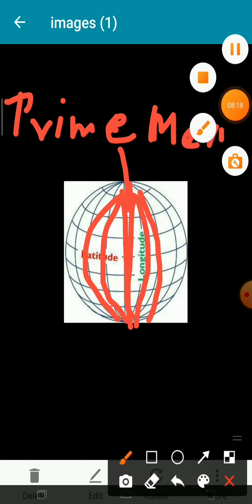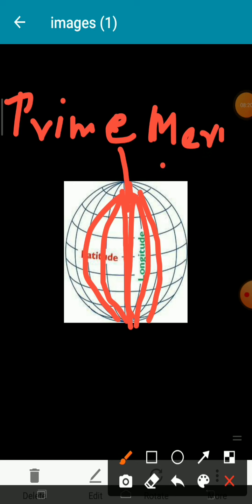You have to keep these words in mind, students. So the vertical line which passes through the center of the earth is called the prime meridian, and the horizontal line which passes through the center of the earth is called the equator.